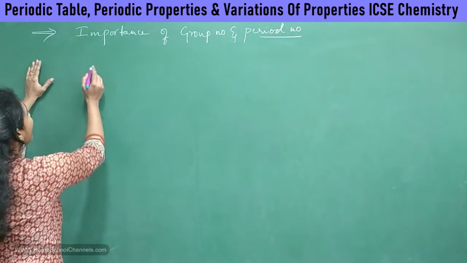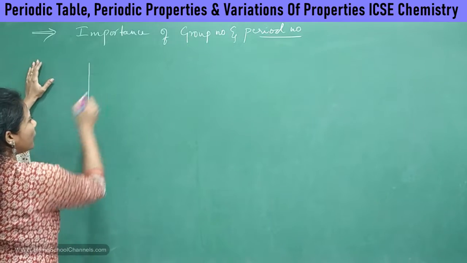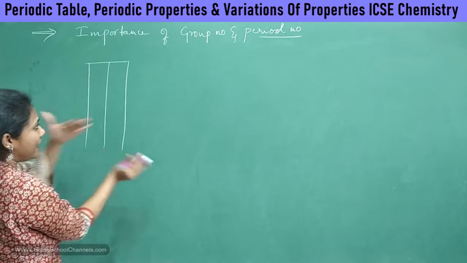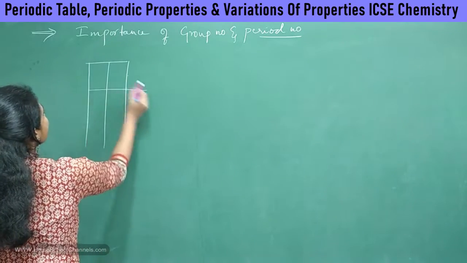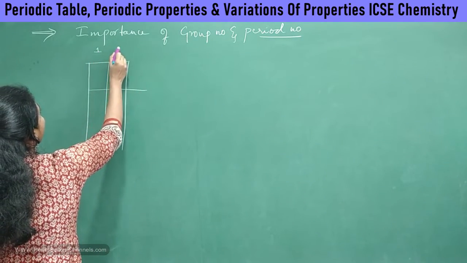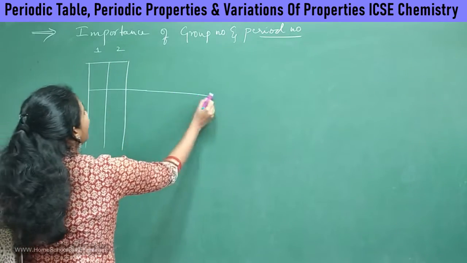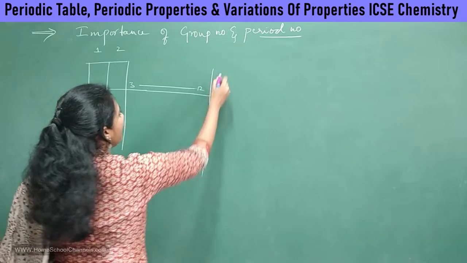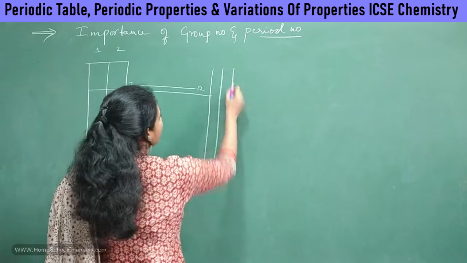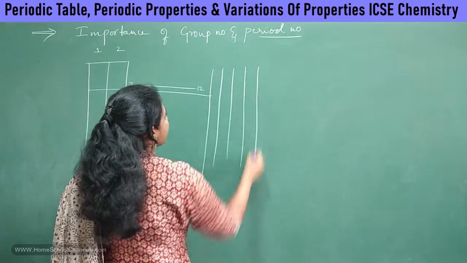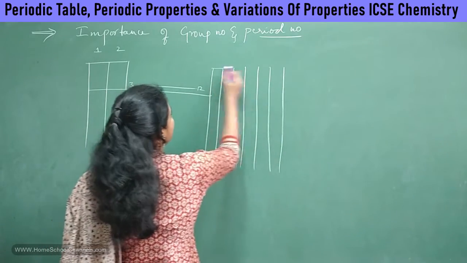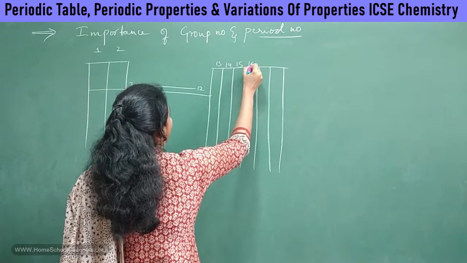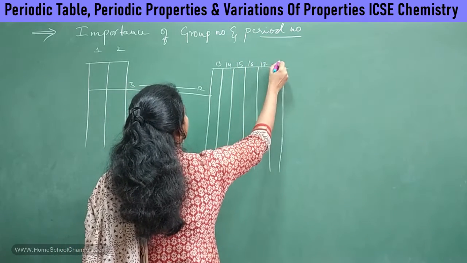Let me draw the modern periodic table, not in a detailed way, just for the sake of understanding. Clear? So we all know this is group number 1 and this is group number 2, right? And group number 3 to group number 12 will come here. And then let me write group 13, group 14, group 15, 16, 17, 18. Fine. So these are our 18 groups that we have in a modern periodic table.